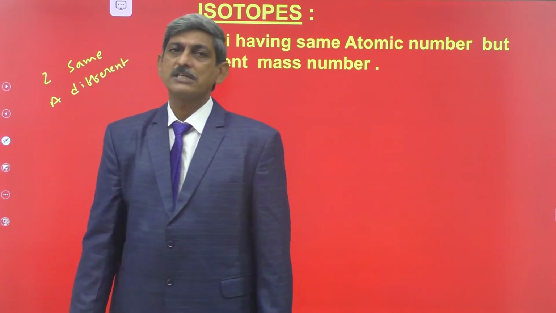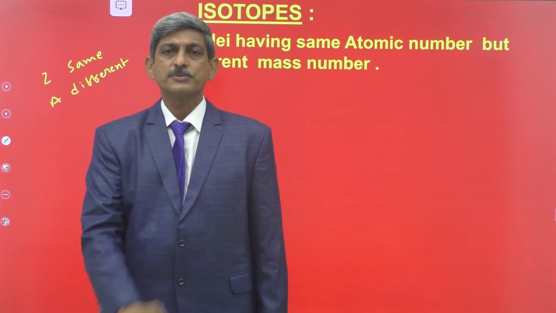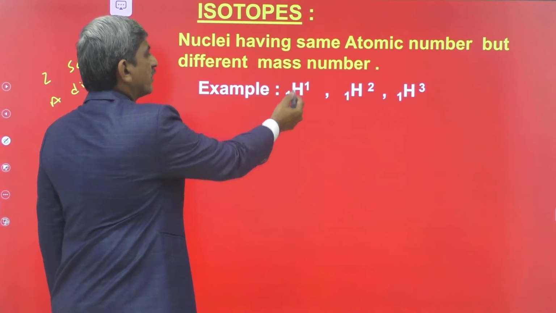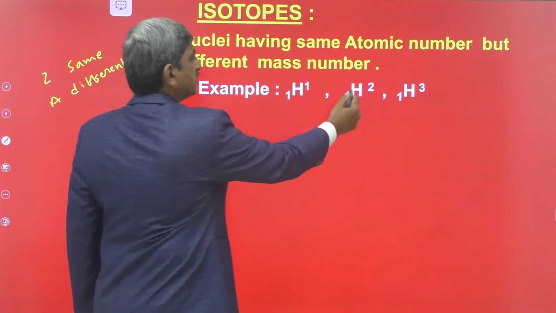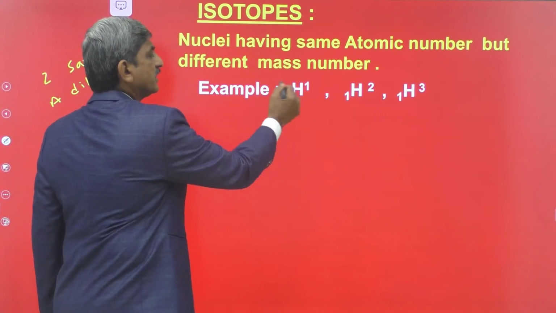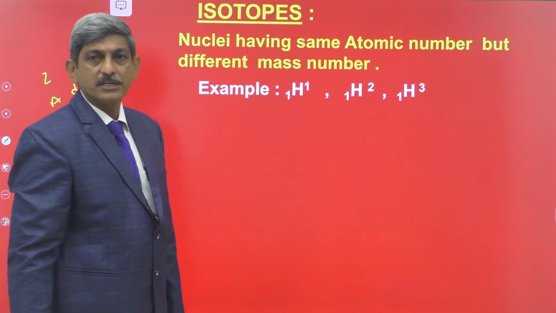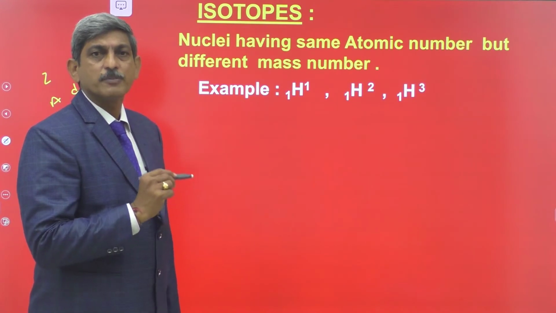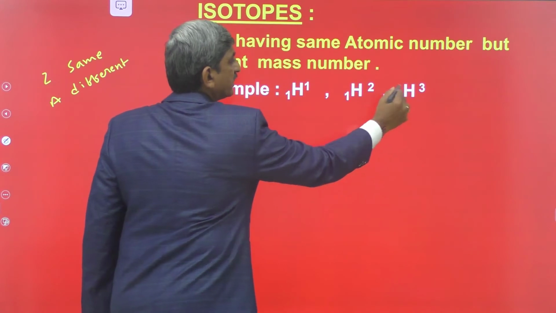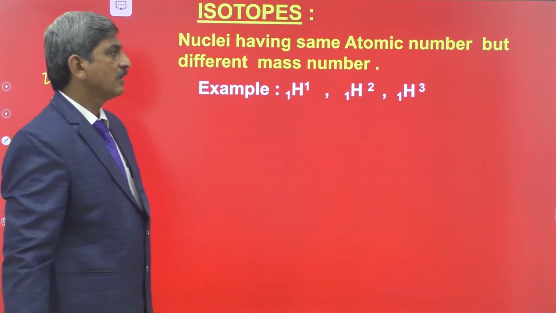Such nuclei are called isotopes. For example, H11, H12, H13. This H11 is the nucleus of the hydrogen atom, which is named a proton. H12 is the deuterium, H13 is the tritium.